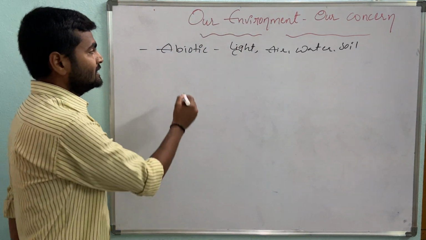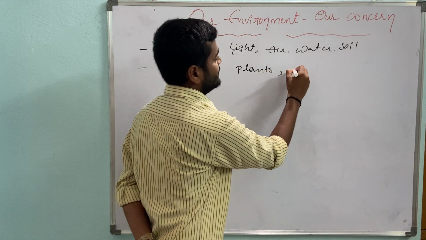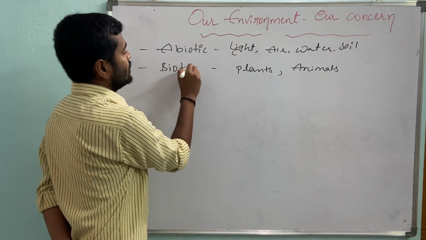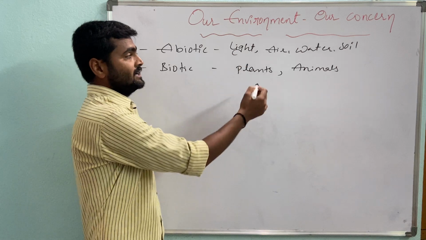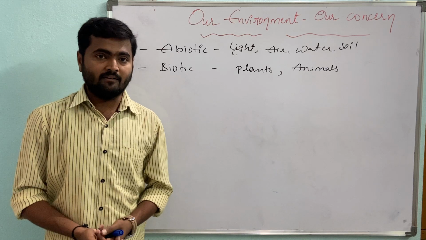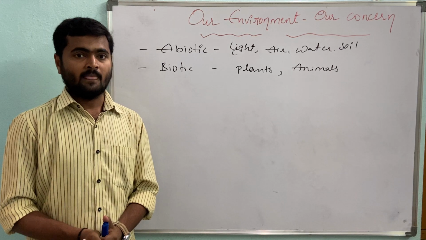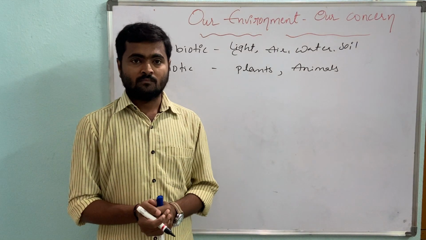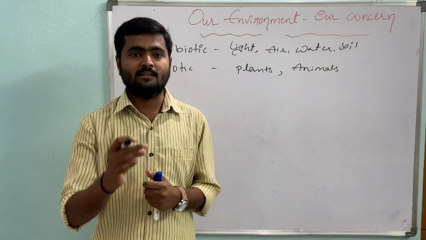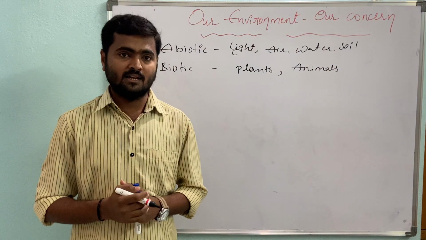And all the living organisms, living things like plants and animals, are called biotic components. All these biotic and abiotic components are interacting with each other, and they are also interacting with the environment, with the surroundings like physical, biological and chemical factors. Whenever they are living together, they sometimes damage or disturb the environment while they are extracting food materials, while they are living inside the surroundings.